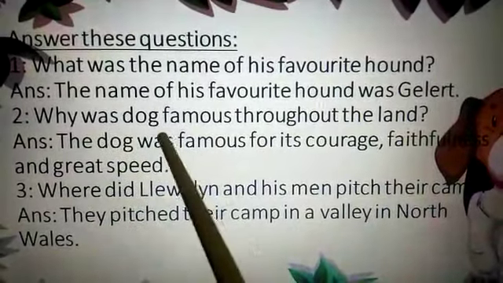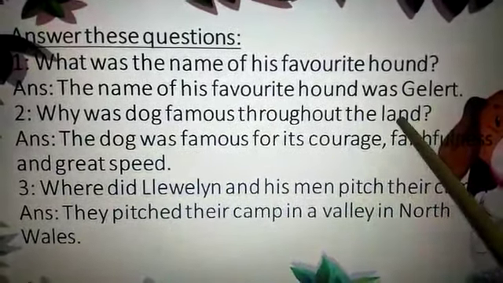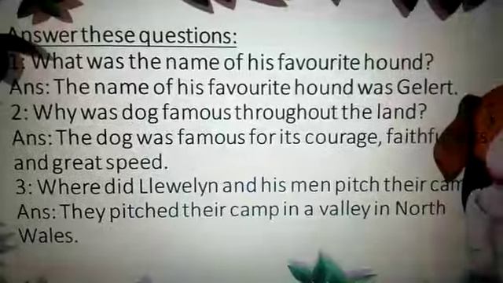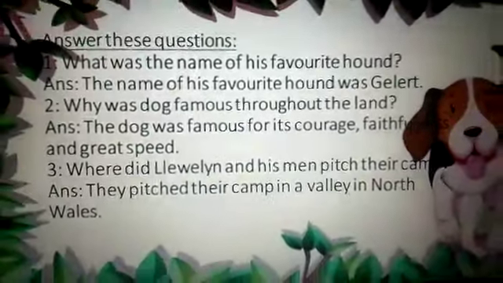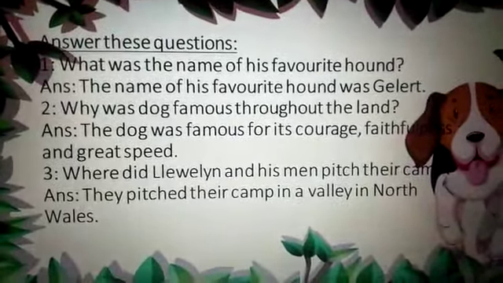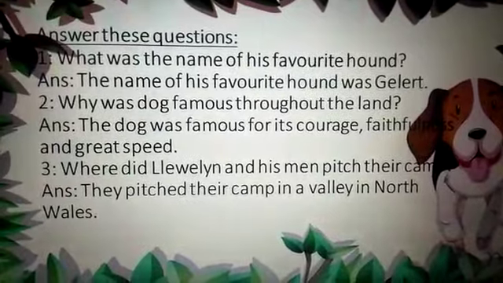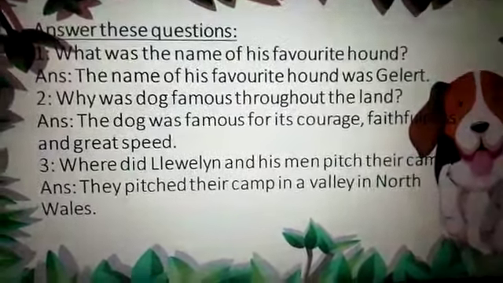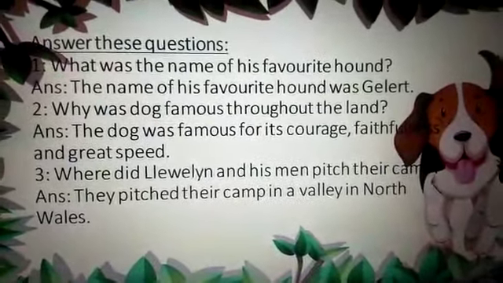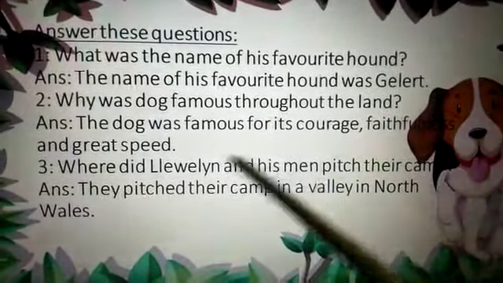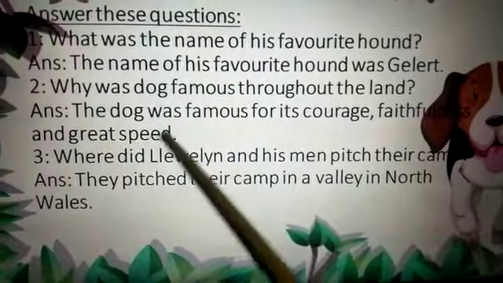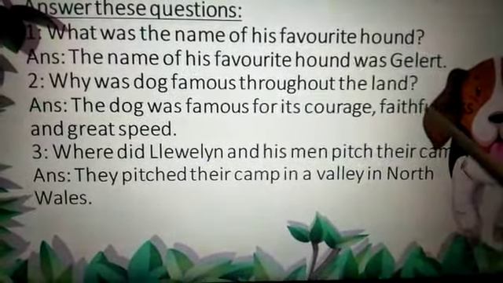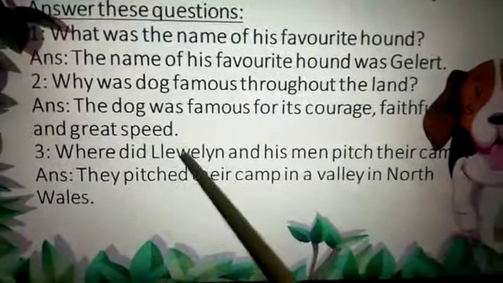Okay, why was the dog famous throughout the land? If you remember, the dog was famous because it was very courageous, faithful, it had great speed, and it was very helpful in many times of need. So look at this. The answer will be: the dog was famous for its courage, faithfulness, and great speed.